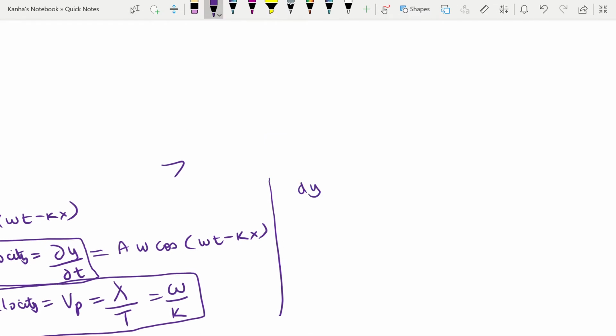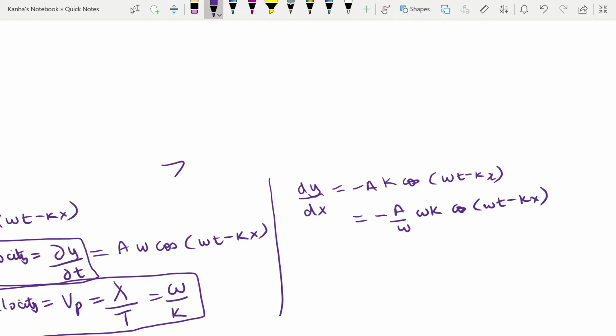If I find it out, I see that dy by dx is nothing but minus A k cos(omega t minus kx), which equals minus A by omega into omega k cos(omega t minus kx). This can be written as minus 1 by vp into del y by del t.